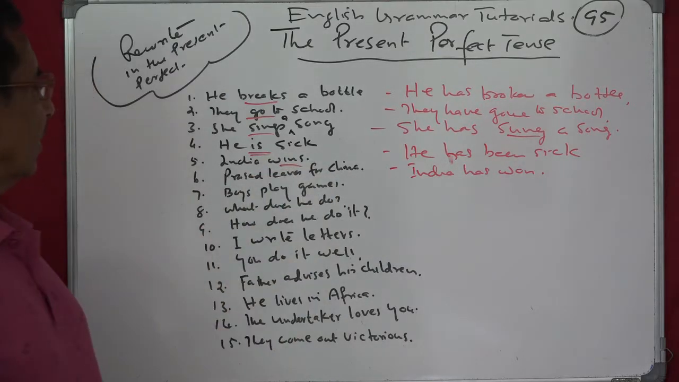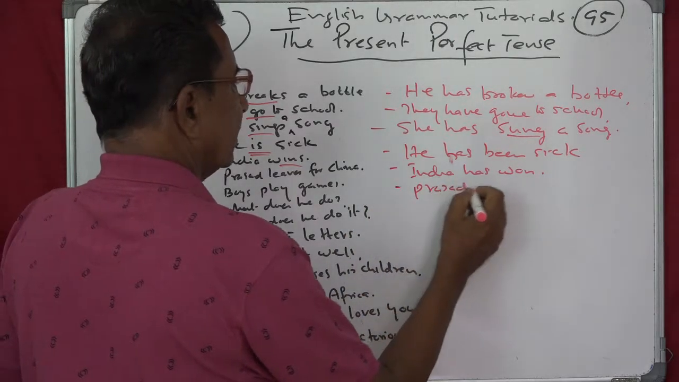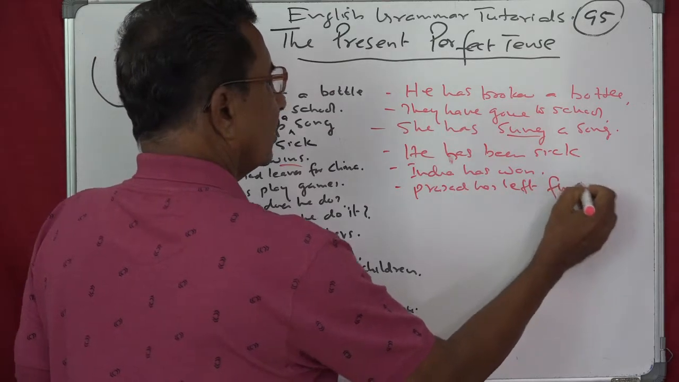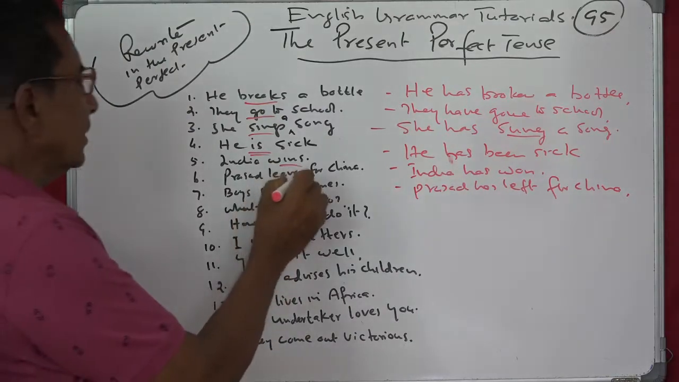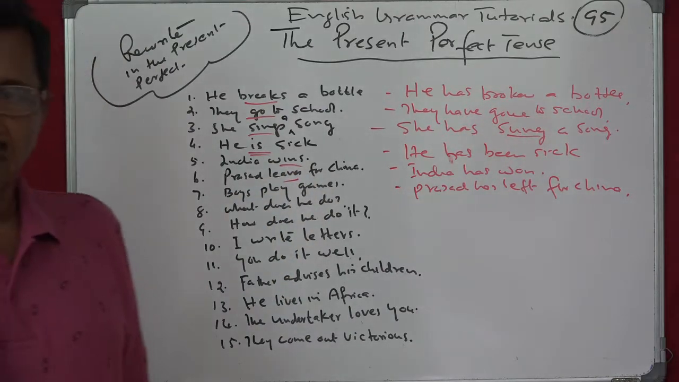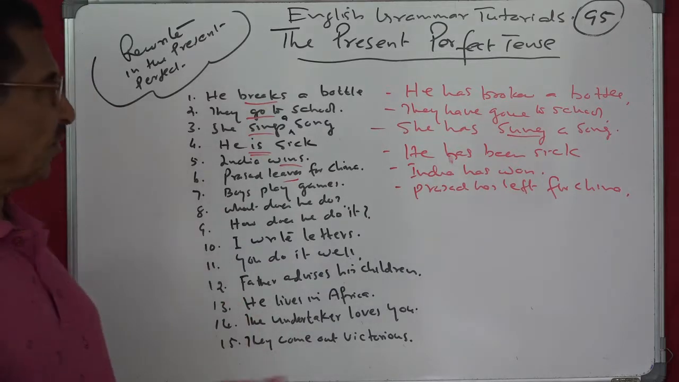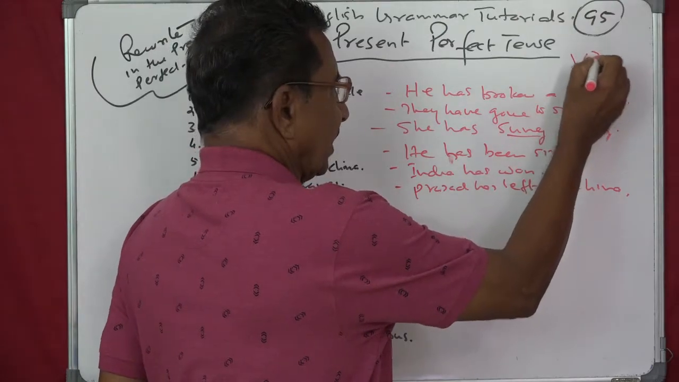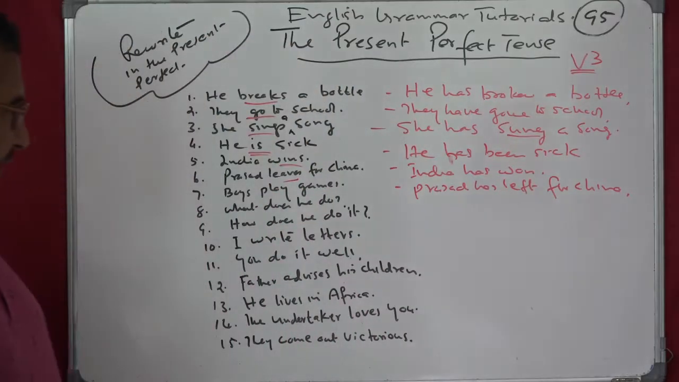Have, has. Prasad leaves for China. Prasad has left. Prasad has left for China. Okay. And next, leaves, the past participle or V3. Some books you will find like this, V3, which means the third form of the verb.